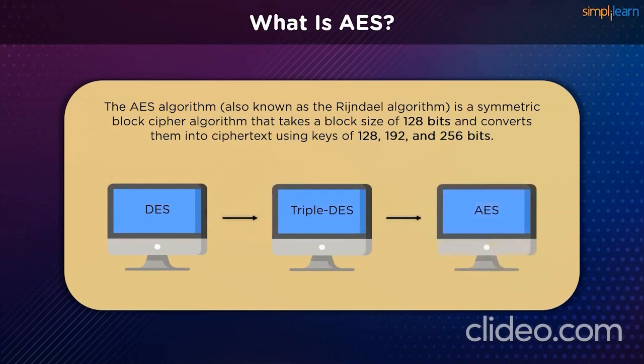Strong cases were presented by the MARS, RC6, Serpent, and Twofish algorithms, but it was the Rijndael encryption algorithm, also known as AES, which was eventually chosen as the standard symmetric key encryption algorithm to be used. Its selection was formalized with the release of Federal Information Processing Standards Publication 197 in November of 2001. It was approved by the US Secretary of Commerce.